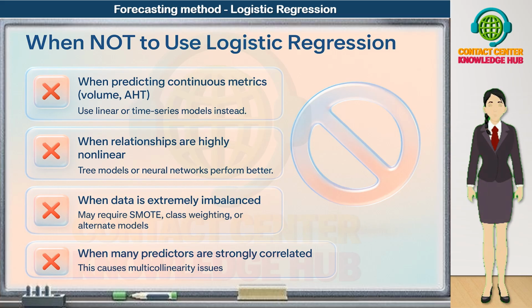So, in summary, logistic regression is not the right choice when you need to predict continuous numbers, the relationships are highly nonlinear, the dataset is extremely imbalanced without proper treatment, or many predictors are strongly correlated with each other. Knowing these boundaries helps you choose the right tool for the right forecasting problem.